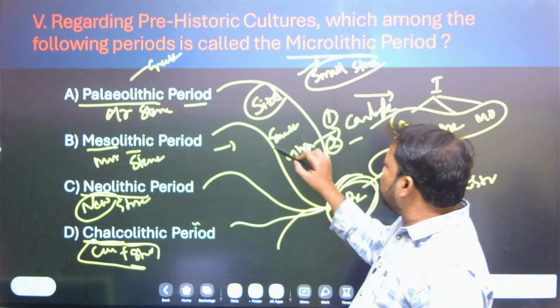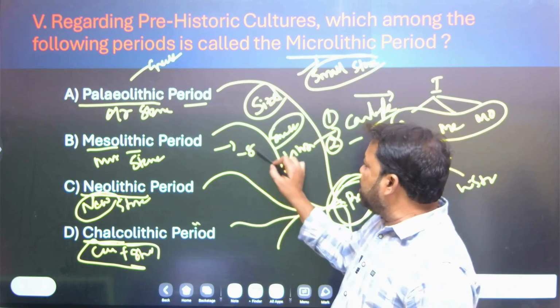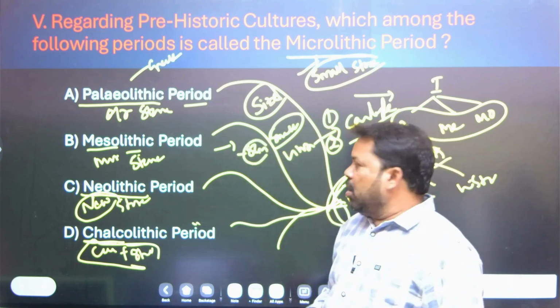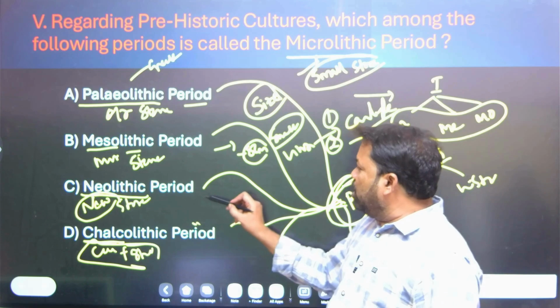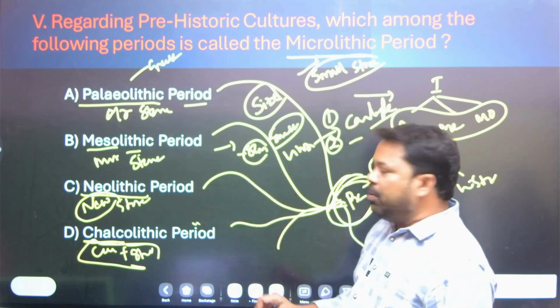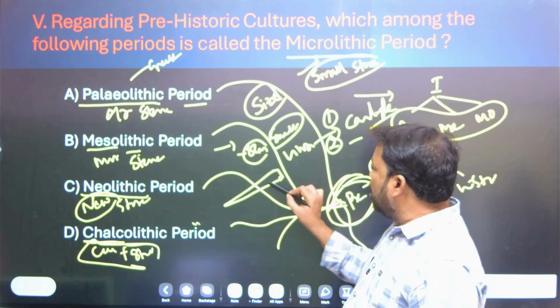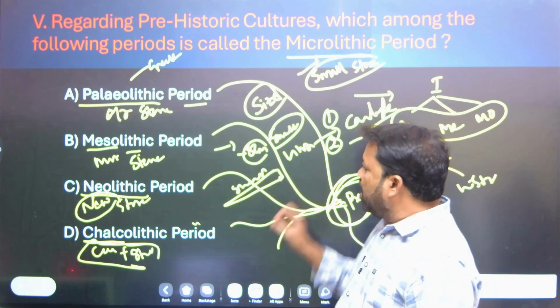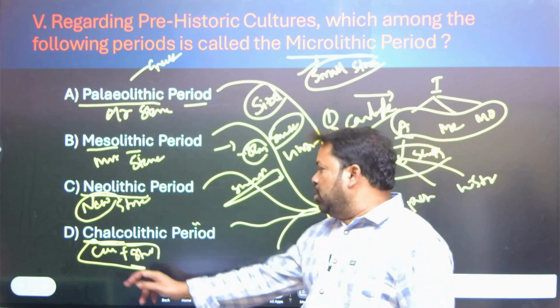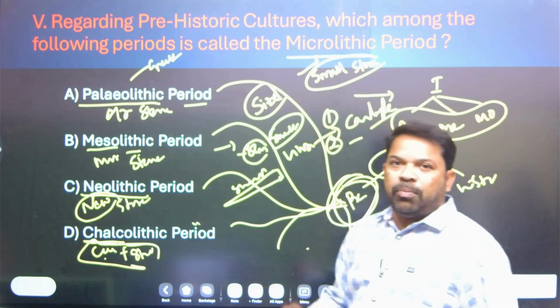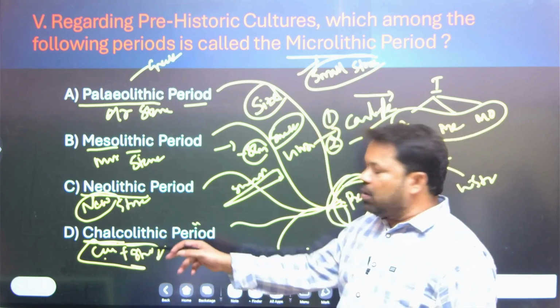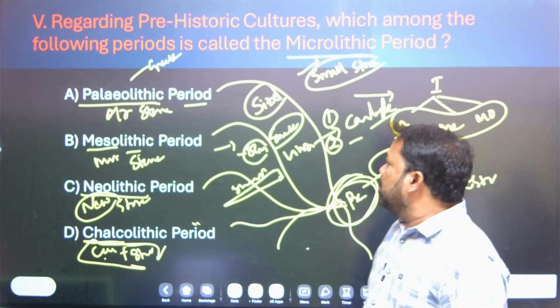Small stone tools, almost 8 centimeters. Neolithic people used sharp stone tools. And Chalcolithic people, you know very well, used copper plus stone. They mixed copper and stone. Some tools are copper, some are stone. Copper plus stone tools.